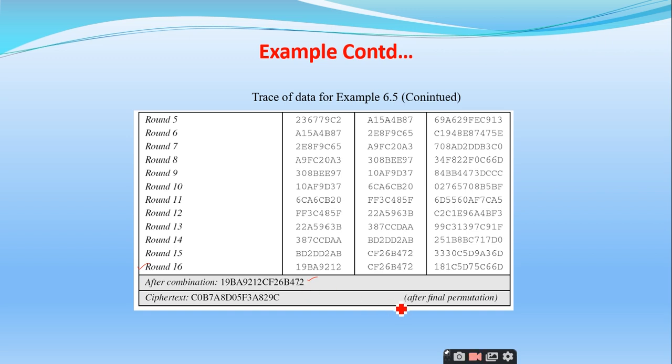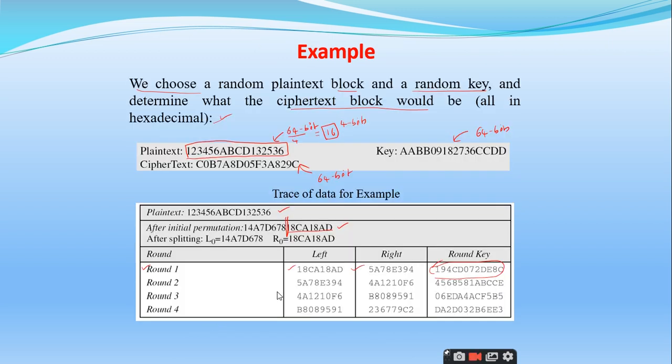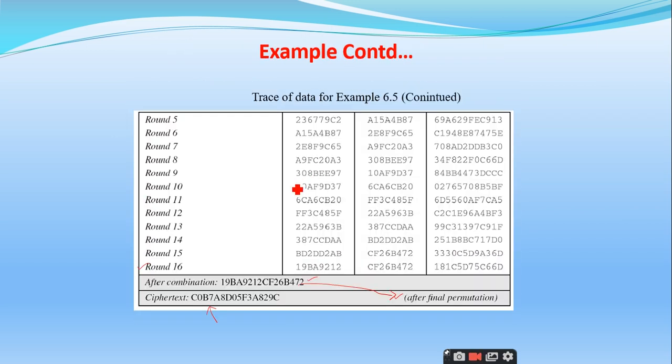In the final step, I pass this to the final permutation table so that I can generate the ciphertext, this one. So the ciphertext that is generated is the output which I get after 16 rounds of Feistel cipher. Is it clear?